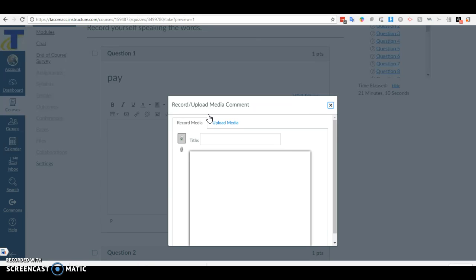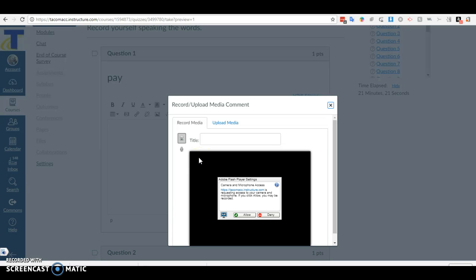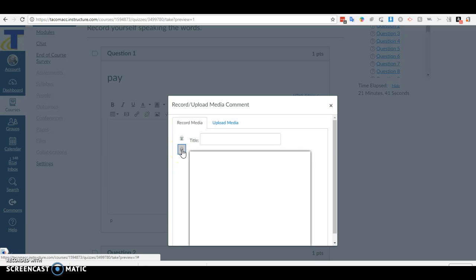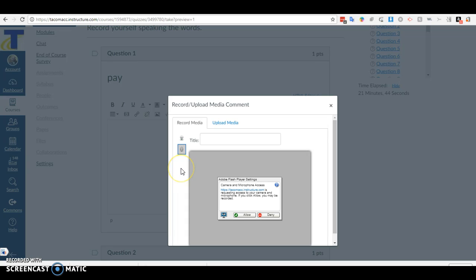You should get this window. It can be slow, and my computer is being slow. Alright, we're looking for Flash Player, and I'm going to click the green button. But first, do I want the camera or only the microphone? Let's say that maybe today I'm not beautiful. I only want the microphone, no video. Same thing, just wait a minute and then click on the green button.